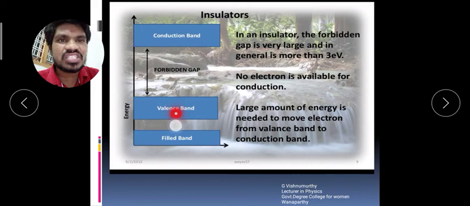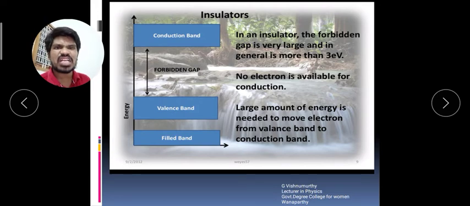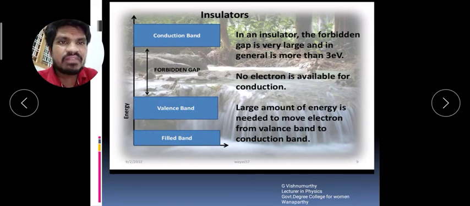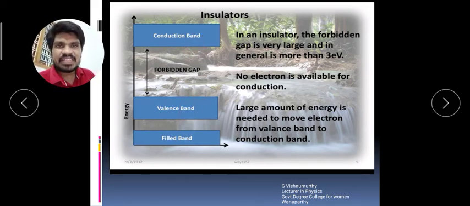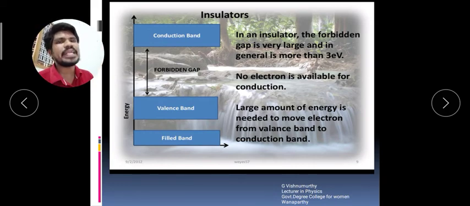For the valency electrons to cross this forbidden energy gap, they need a large amount of external energy. When we give a large amount of external energy, the material will spoil or crush. So when the forbidden energy gap is high, the material does not conduct current because all valency electrons are present in the valency band. No valency electrons will reach the conduction band. When the valency electrons reach the conduction band, a small amount of current will flow through the material.